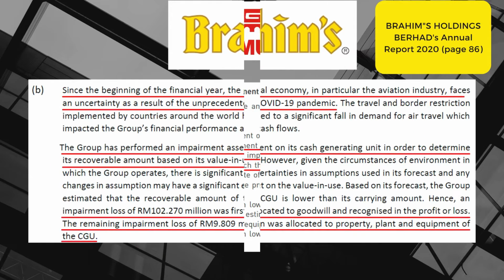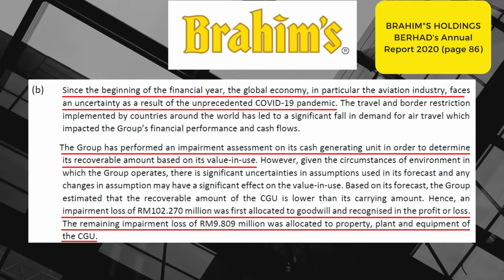The next example is from Brahim's Holding Berhad annual report. Brahim's business industry is the food and beverage industry that supplies mostly airport and flight catering. These statements are from Brahim's annual report, page 86. Since the beginning of the financial year, the global economy, in particular the aviation industry, faces uncertainty as a result of the unprecedented COVID-19 pandemic. The group has performed an impairment assessment on its cash generating unit in order to determine its recoverable amount based on its value in use.